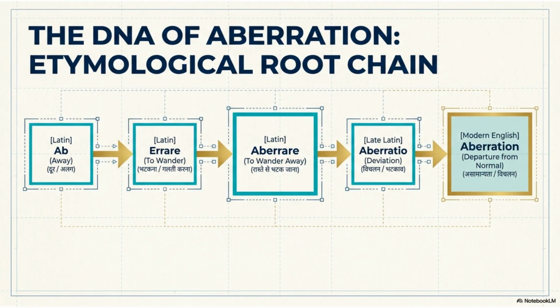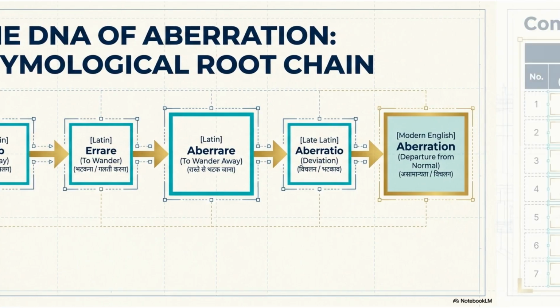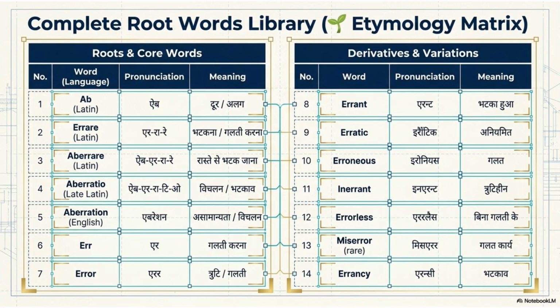Let's look at the DNA of the word. It originates from the Latin ab, meaning away, and errare, meaning to wander. Together, they form aberrare, to wander away, eventually evolving into the modern English term aberration, which signifies a departure from the normal. This root word err connects to a wide library of terms, from errant, meaning wandered, to erratic, meaning irregular, and erroneous, meaning incorrect. These variations all stem from the same etymological foundation involving wandering or mistake-making.